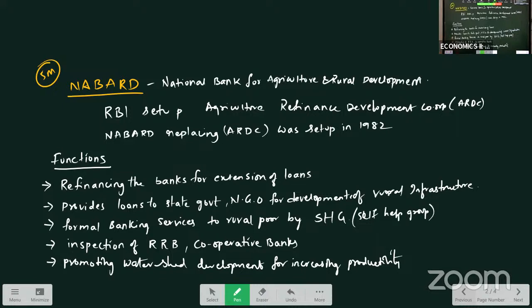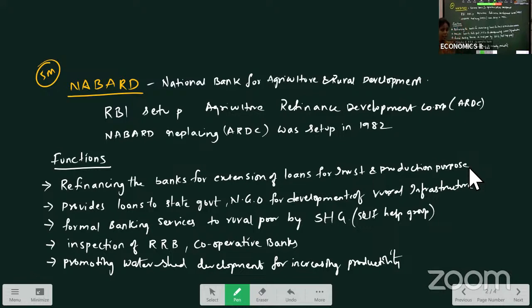Refinancing the banks for extension of loans for investment and production purpose in rural areas. As the farmers require loans, these small scale industries require loans either for investment purpose or for production purpose. For all these, banks have to give the loan. Banks will get the refinance from NABARD, right?